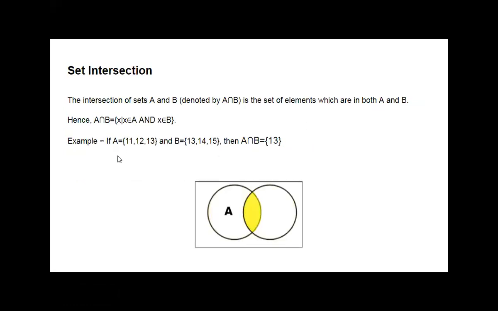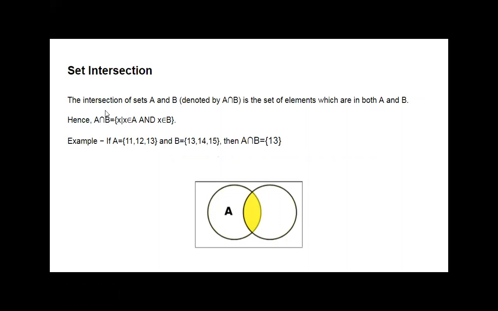Okay. Set intersection is what? The elements which are in common with both the sets A and B. Those are only the A intersection B. With the help of this Venn diagram, we can see the yellow part given here is only the A intersection B. What is written here?